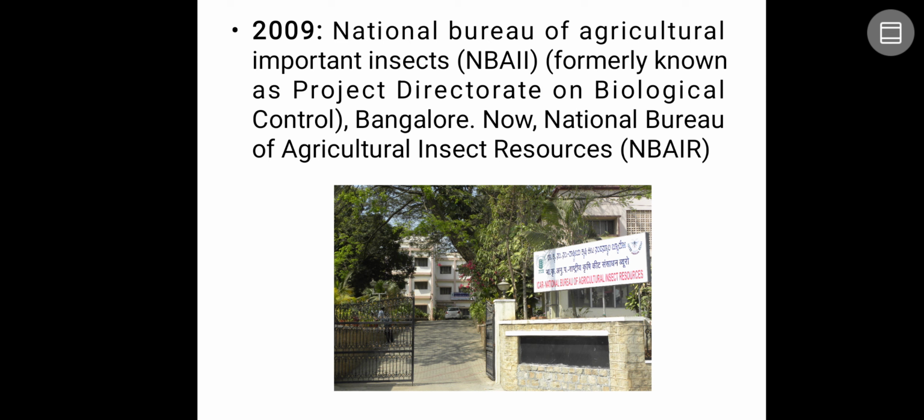Next it was renamed as PDBC, Project Directorate of Biological Control. Then again it became a National Bureau in the year 2009, that is the National Bureau of Agriculturally Important Insects, NBAII. But currently it is called the National Bureau of Agricultural Insect Resources, that is NBAIR.